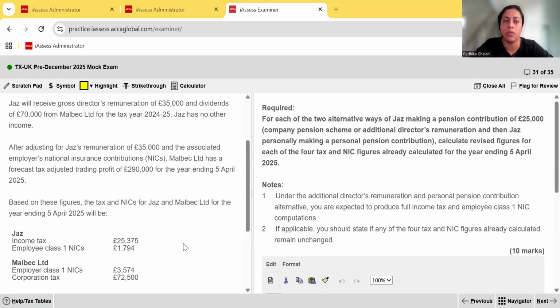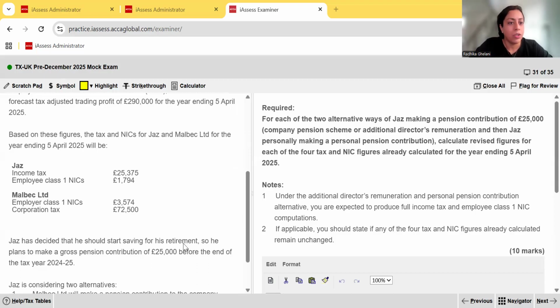After adjusting for remuneration and NIC, what does that mean? Remember, from a company's perspective, whatever companies pay to employees as salary, remuneration, and employer's contribution into employee NICs, they are allowable deductions in getting the trading profit, okay? So that's what they're saying, that before getting the 290, they've subtracted 35,000 and the associated NIC they made.